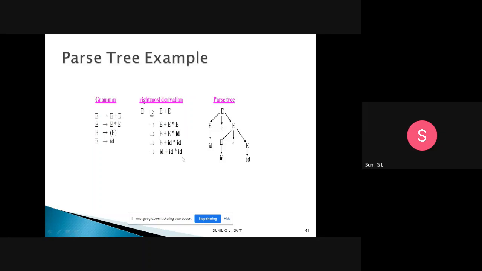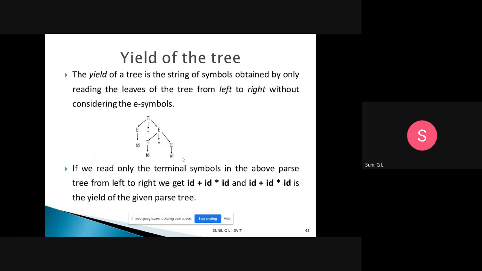Okay, when you are representing that left derivation or right derivation in the form of a tree, then we will call it a derivation tree or a parse tree. So what do you mean by yield of the tree? The yield of the tree is the string of symbols obtained by reading the leaves of the tree from left to right without considering the epsilon symbol.